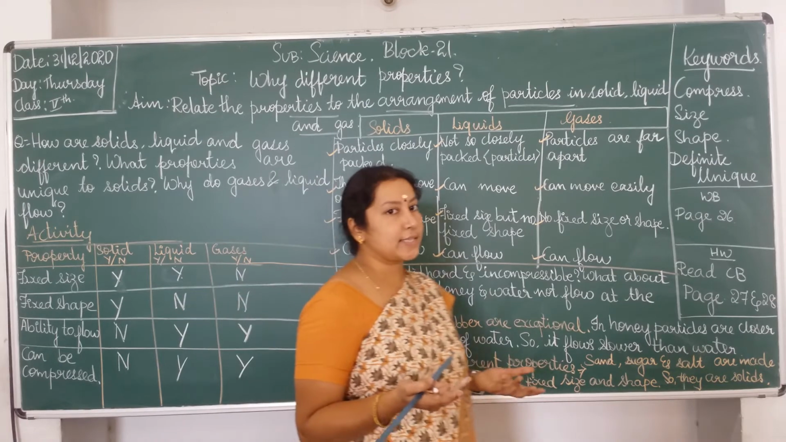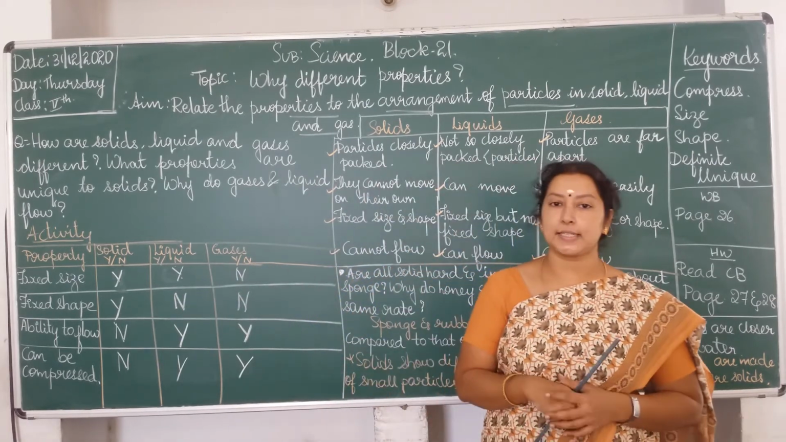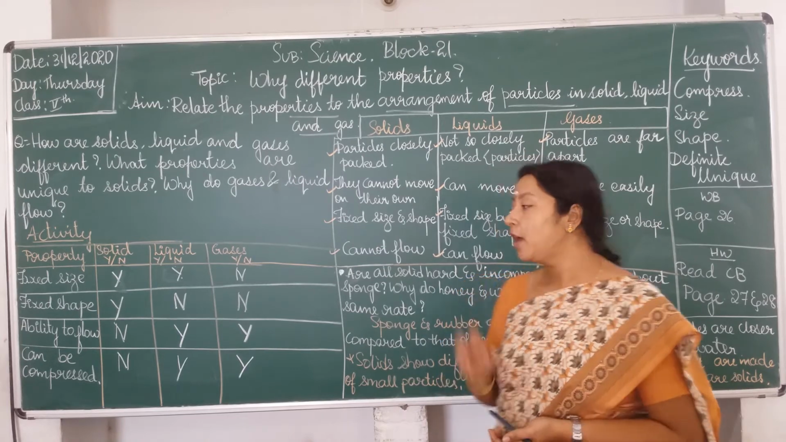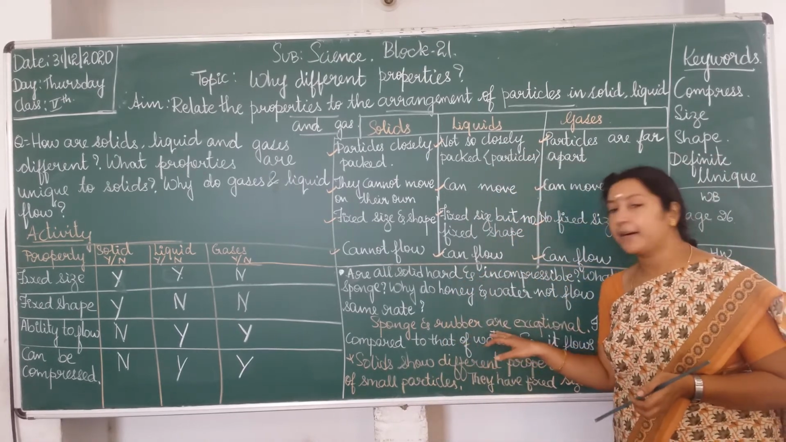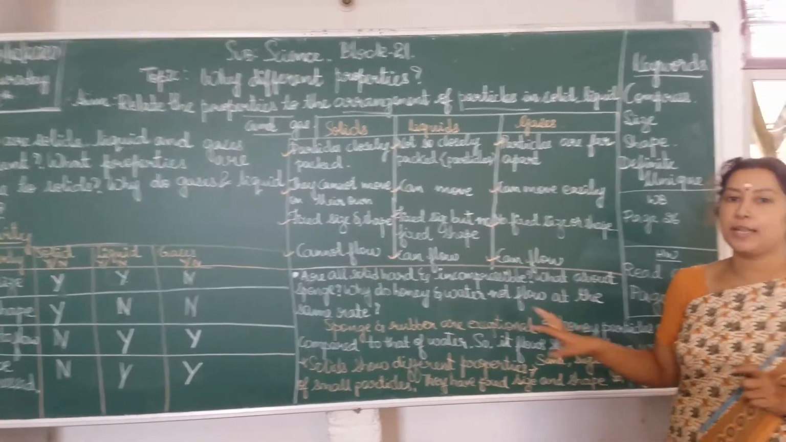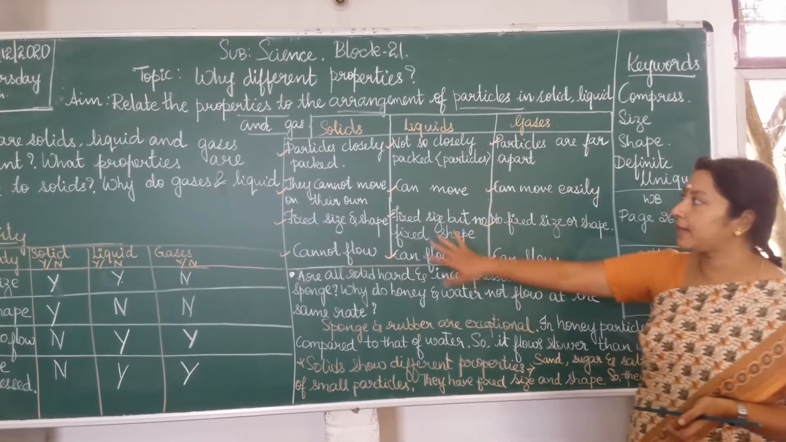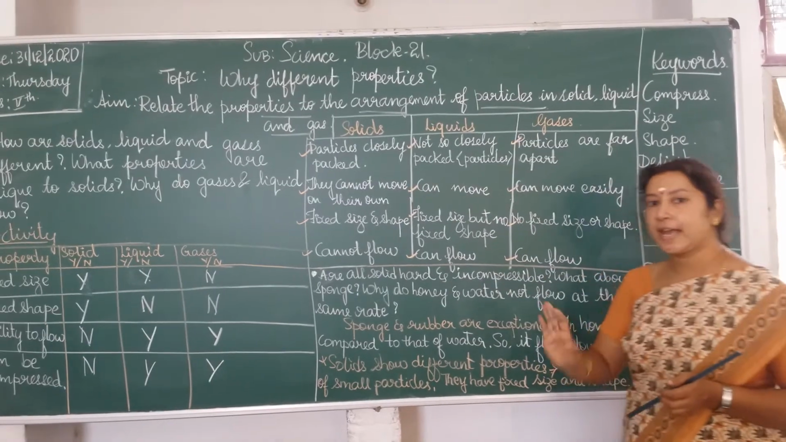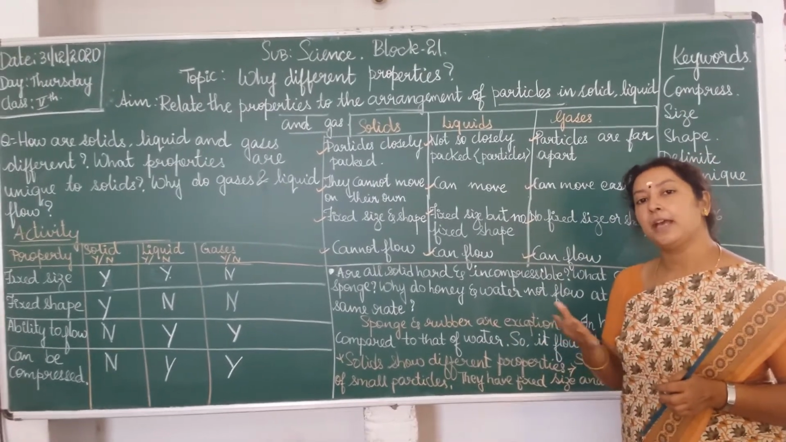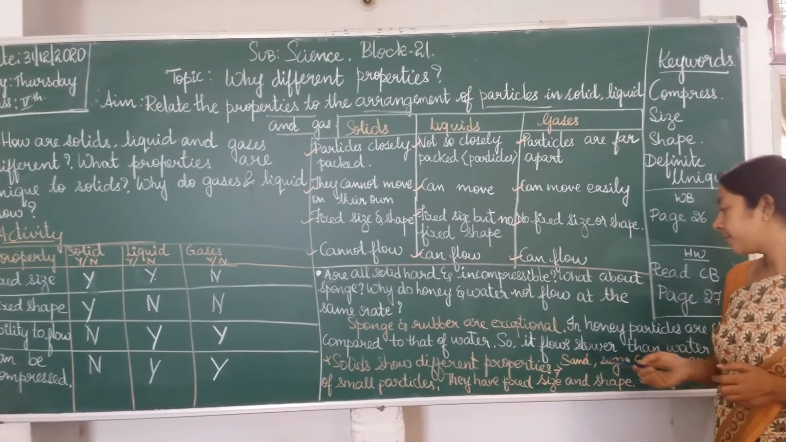Honey is considered a liquid, water is also considered a liquid. But why don't they flow at the same speed, isn't it? First thing, sponge and rubber are exceptional solids, okay? They do not come under the criteria of solids. They have different properties. Each solid will show different properties.